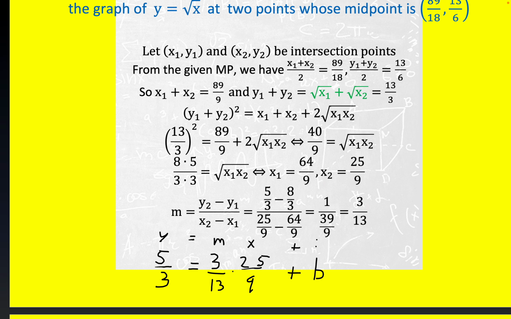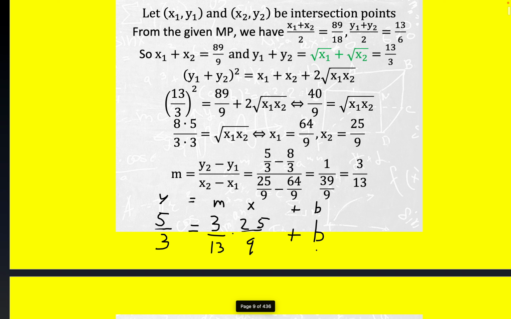Now when you solve this for b, I'll just write out the answer rather than go through all the arithmetic. When you solve for b, you get 40 over 39.